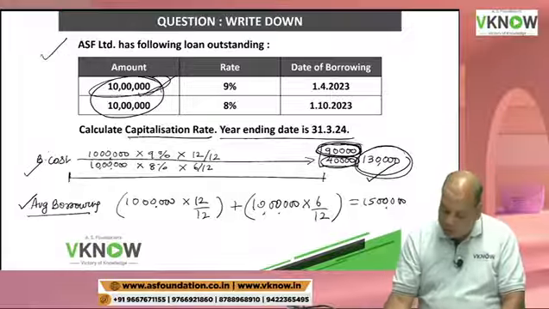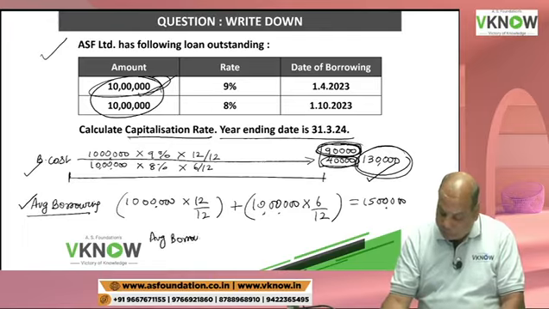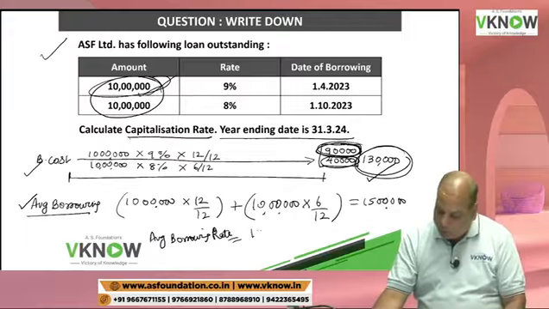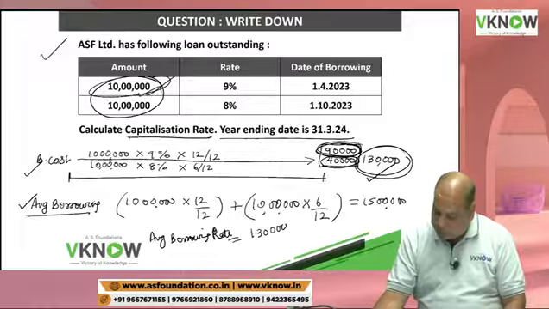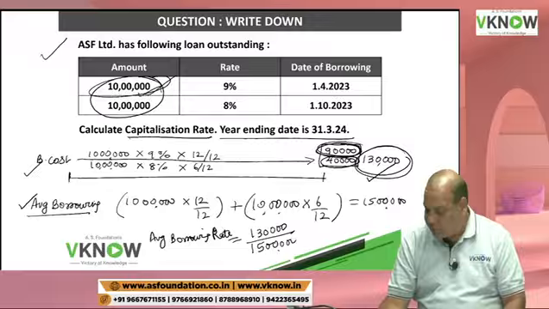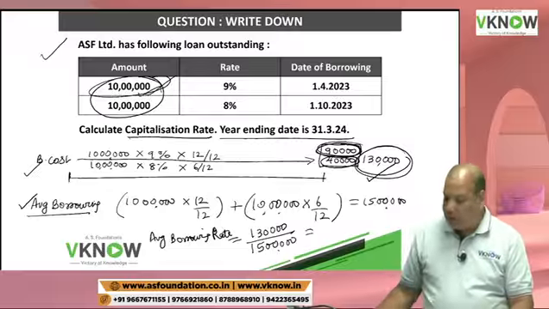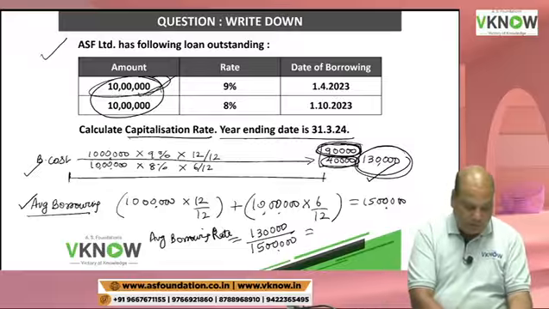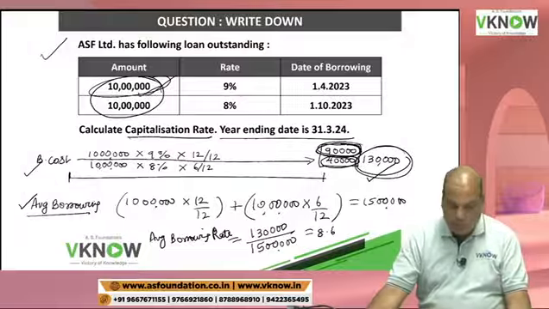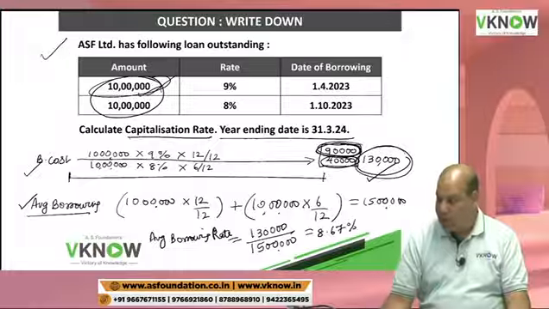And now my average borrowing cost or rate will be: I have paid 1,30,000 and my average borrowing is 15 lakh. Now if I take 1,30,000 divided by 15 lakh, that gives me around 8.67%. Please check.